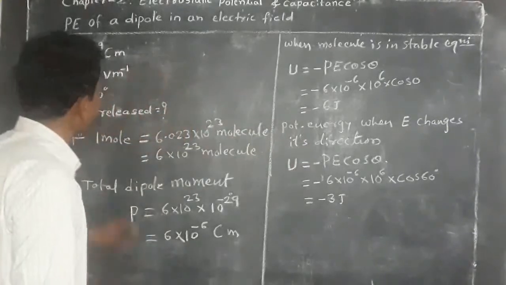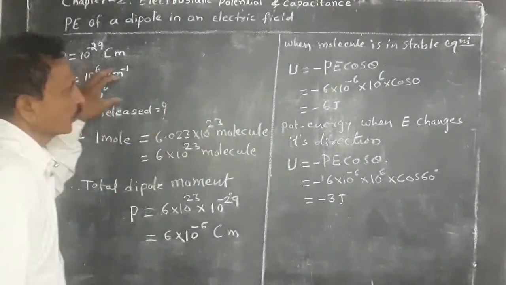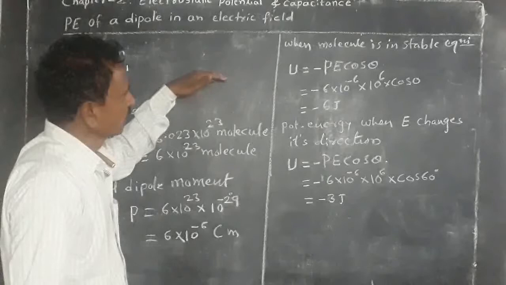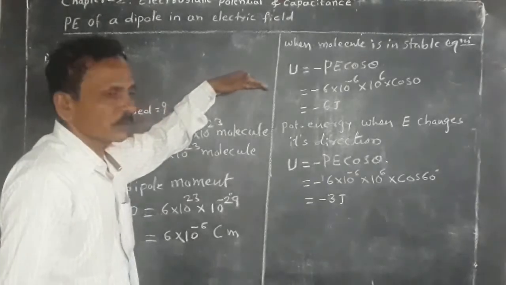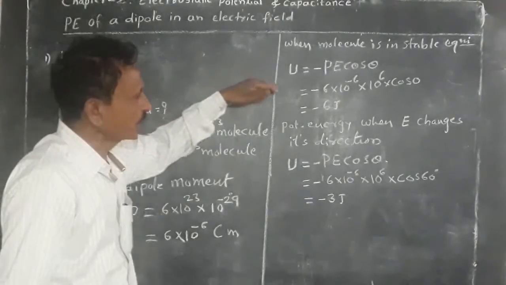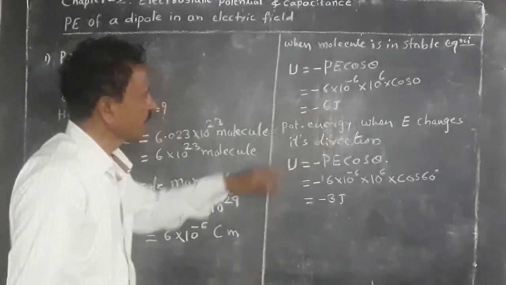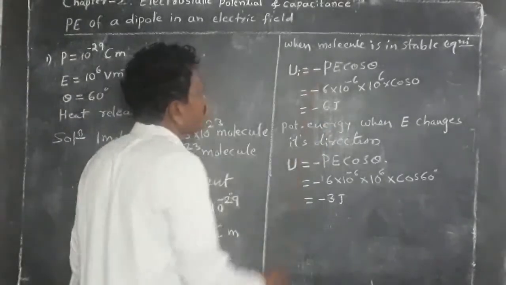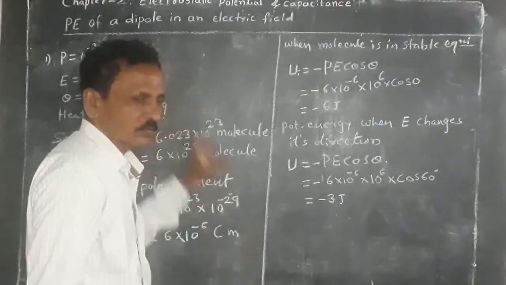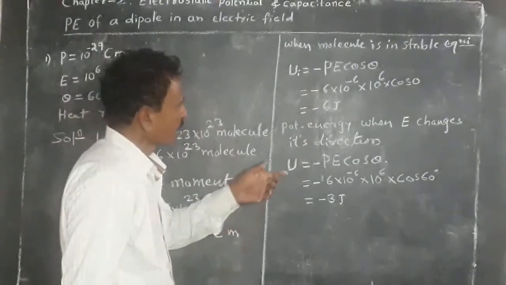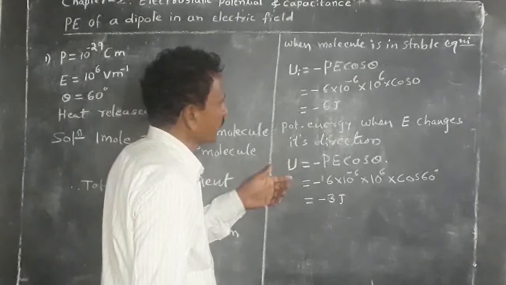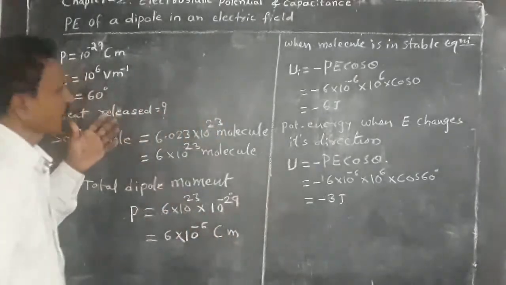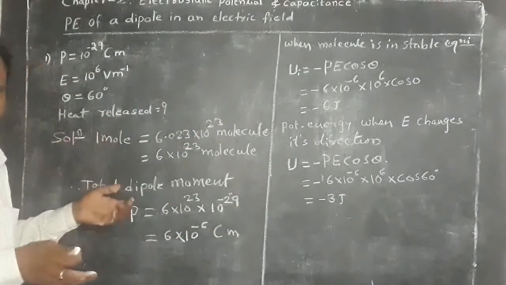Therefore, initial energy of all the molecules when they are in stable equilibrium is minus 6 joule. This is the initial potential energy of dipoles of molecules. And when it is subjected to high electric field, it gets polarized.